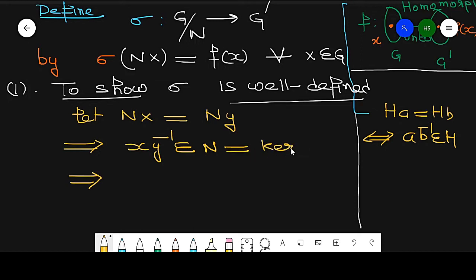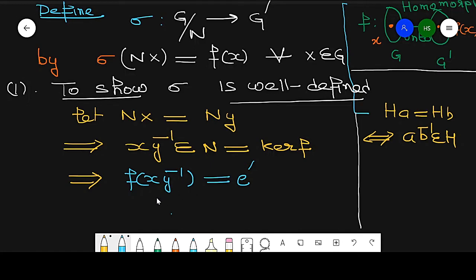N is the kernel of F. Since N is the kernel of F, it implies its image F of xy inverse is equal to E dash. My aim is to prove Nx is equal to Ny.